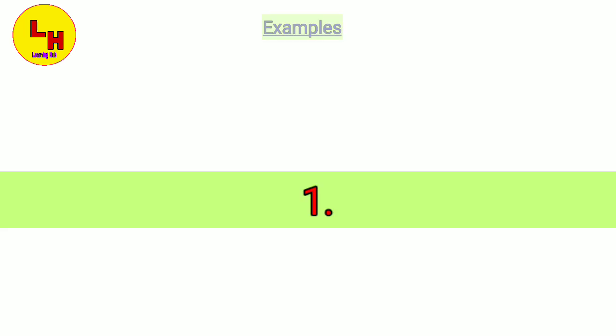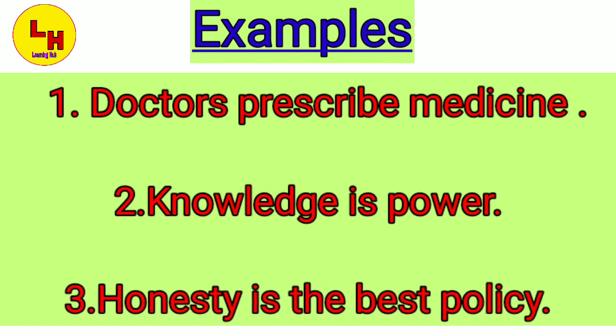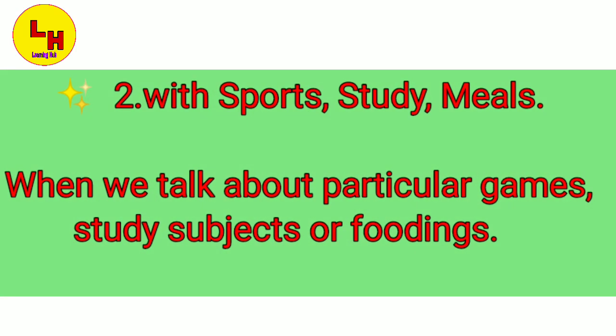For example, doctor prescribes medicine. Knowledge is power. Honesty is the best policy. Here we can see that the words doctor, knowledge and honesty are nouns. It is the name of a person, place, thing, etc. So here the word the is not required. Let us move ahead and see the other places where the is not used. The is not used with sports, studies or meals.